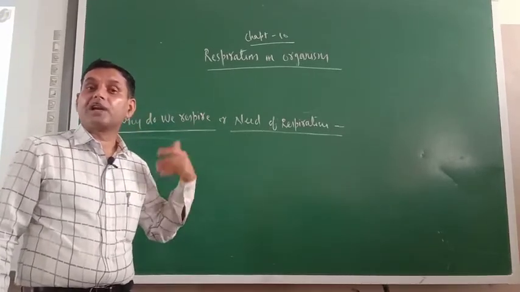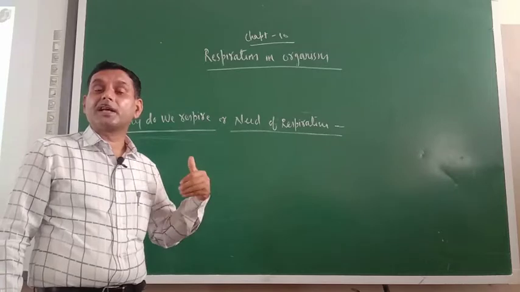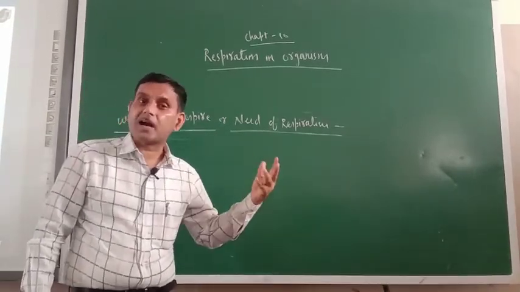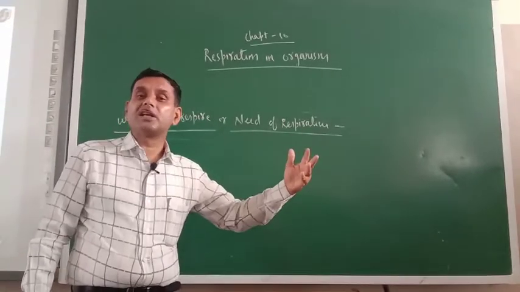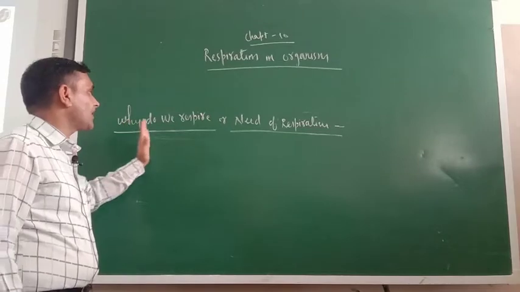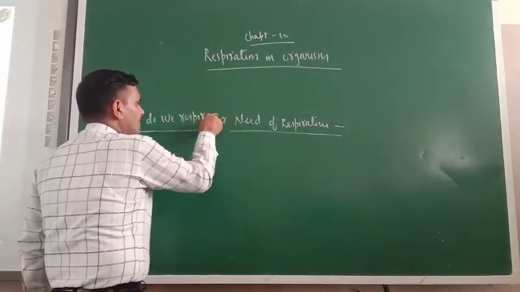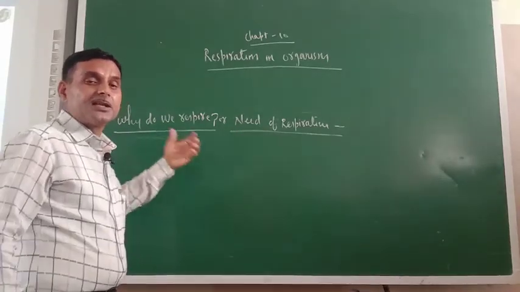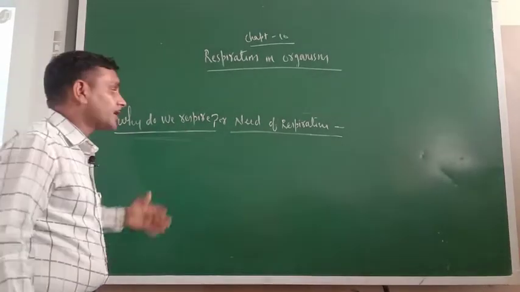And from where will we get that energy? We will get energy when food is broken into simpler parts, then only energy will release. So why do we respire? The need of respiration is to get energy.